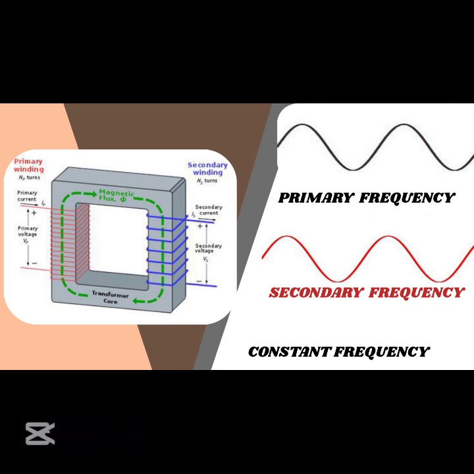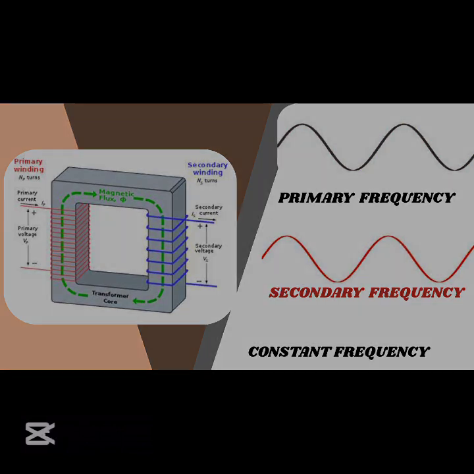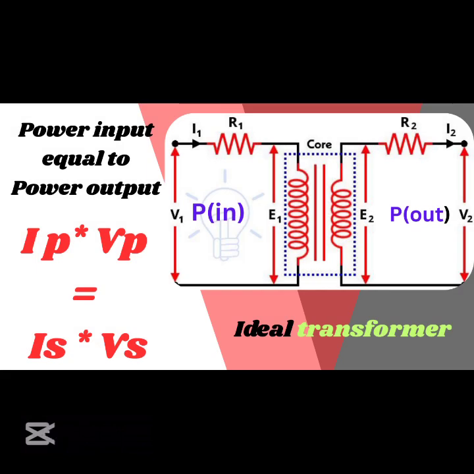This is crucial in power systems, since our devices are designed to operate at a specific frequency. Number 2. Power during transformation. Here, we consider ideal transformers. The power input from the primary side is equal to the power output from the secondary side, in an ideal transformer. This principle ensures energy conservation and enables correct sizing of equipment.